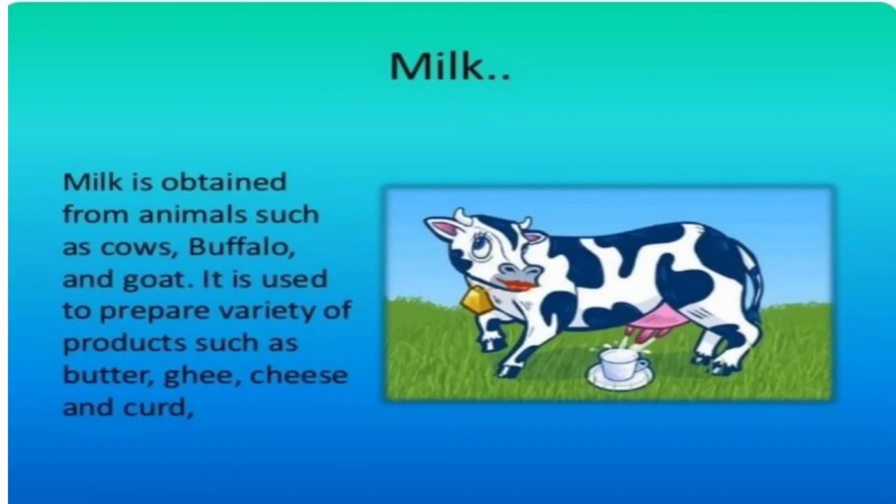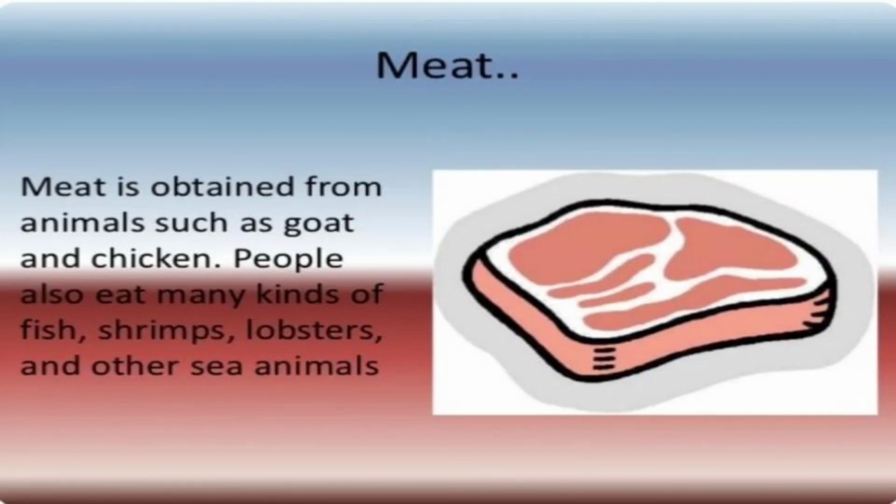Next we have milk. Milk is obtained from animals such as cows, buffalo, and goat. It is used to prepare a variety of foods such as butter, ghee, cheese, and curd. These are the different products we get from animals. Meat is also obtained from animals such as goat and chicken. People also eat many kinds of fish, shrimps, lobsters, and other sea animals.